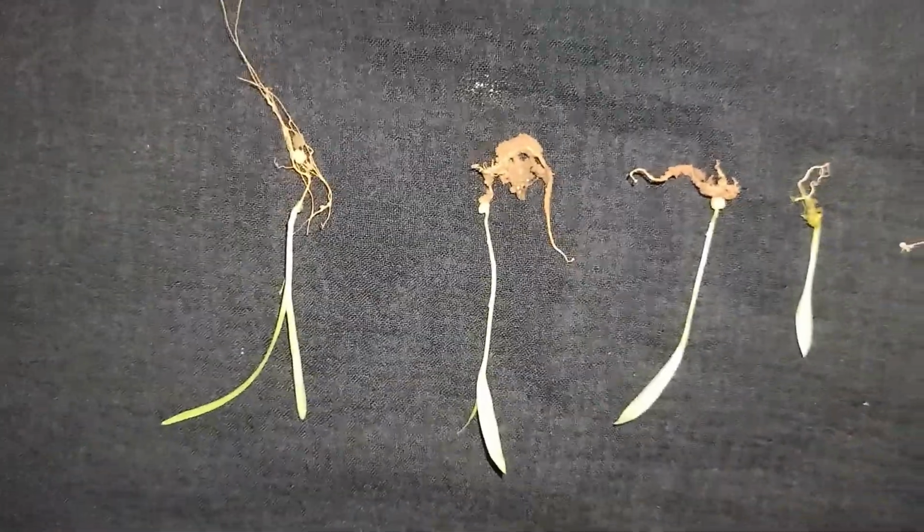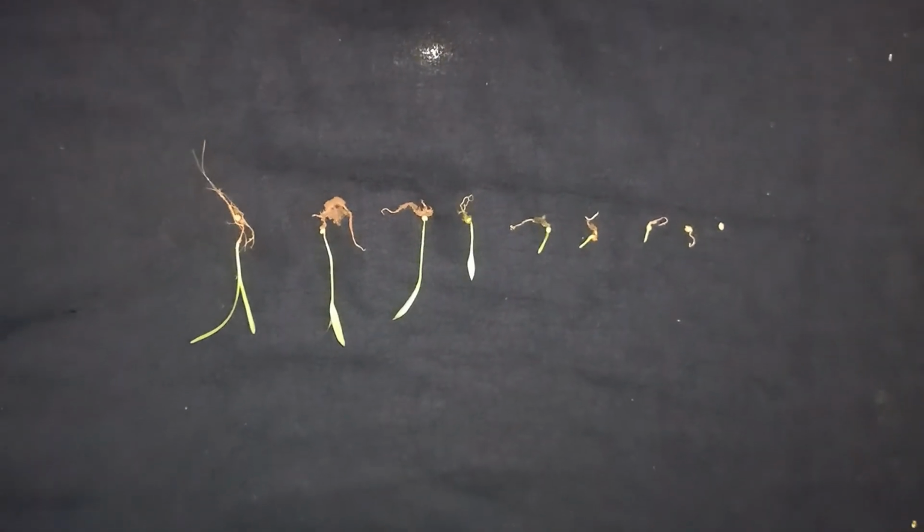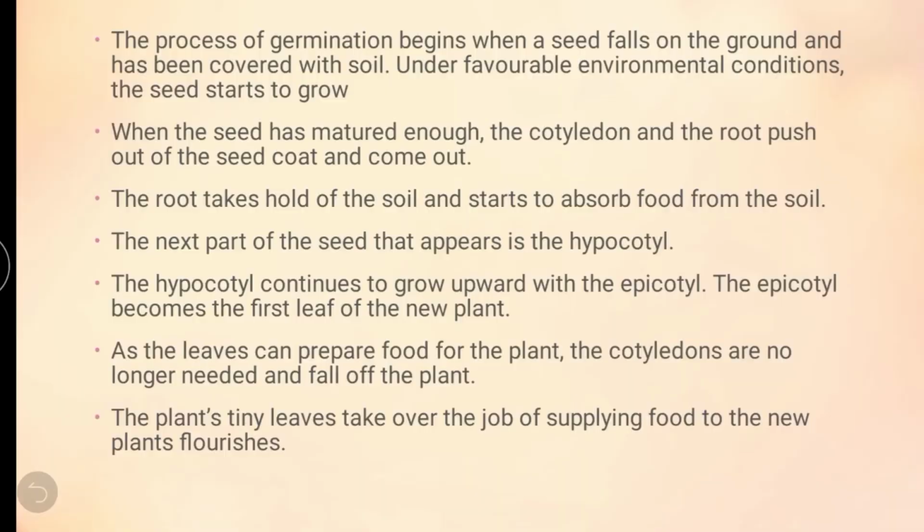So this is the germination of a seed. Okay, do you understand? Okay, we move on to the next topic.